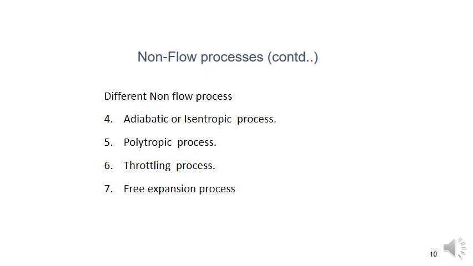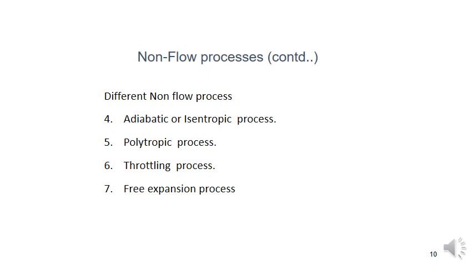The boundary can change, but the mass of the system remains constant throughout the process. Here the mass is not changing, although energy crosses the boundary. So in this chapter we are analyzing the seven different types of non-flow process.